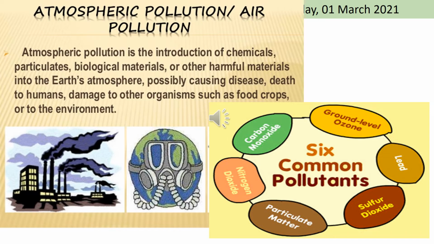Right, now that we all know that global warming can lead to atmospheric pollution, such as air pollution. So atmospheric pollution is the introduction of chemicals, particulates, biological materials, or other harmful materials into the Earth's atmosphere, possibly causing disease, death to humans, damage to other organisms such as food crops, or to the environment itself. There are six common pollutants that can lead to atmospheric pollution: ground level ozone, lead, sulfur dioxide, particulate matter, nitrogen dioxide, and carbon monoxide.